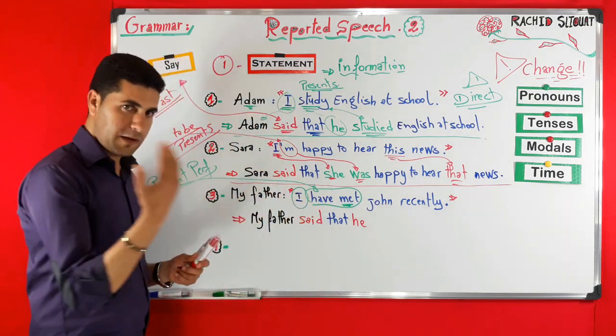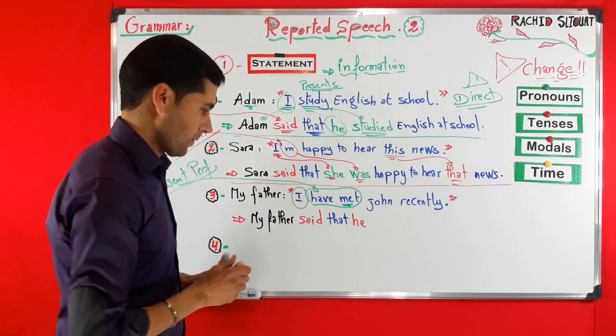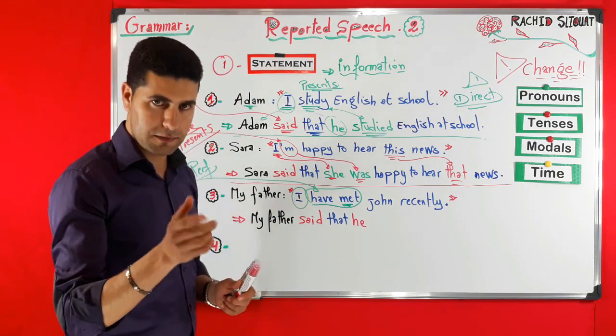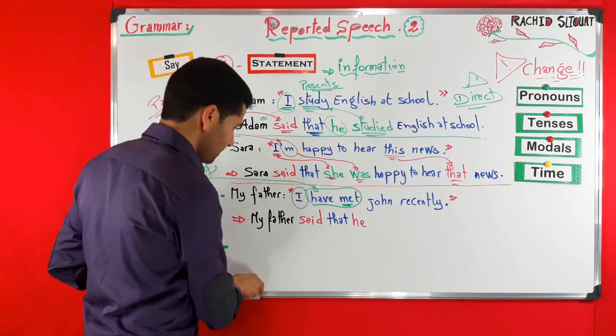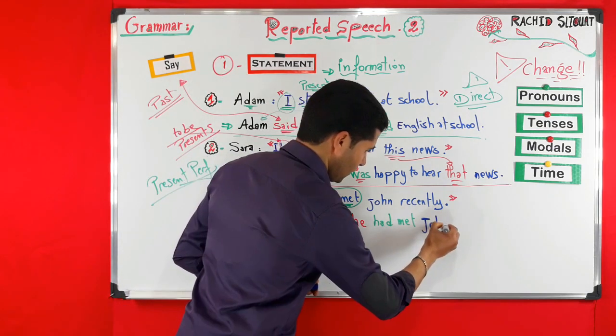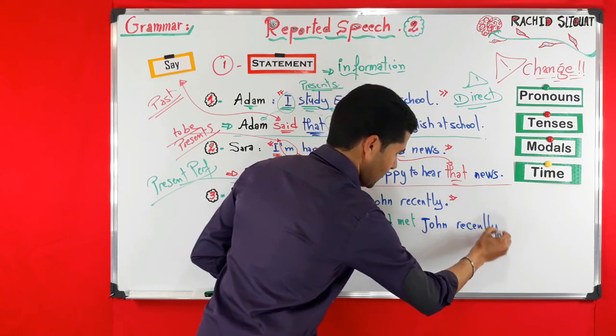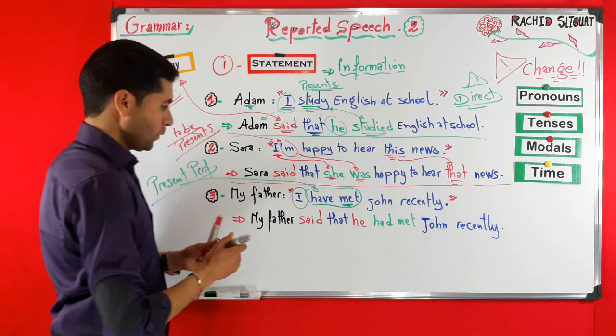Now, as already said, present perfect in the reported speech becomes past perfect, so had plus past participle: that he had met John recently. So this is how we report this speech.